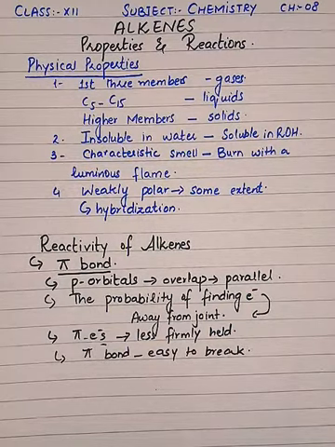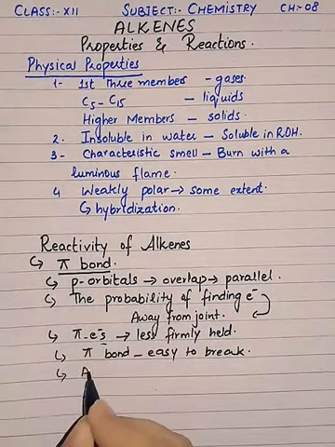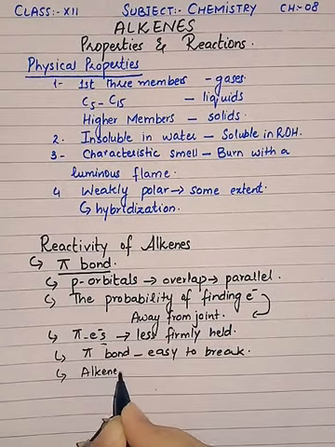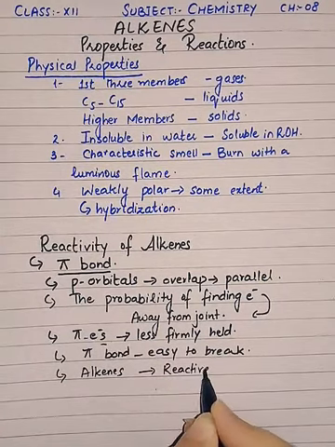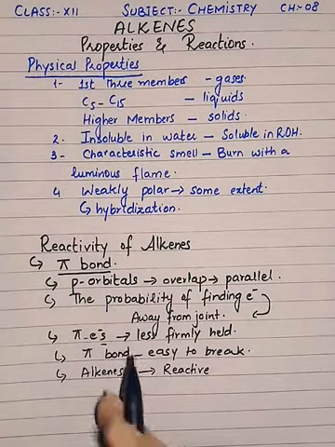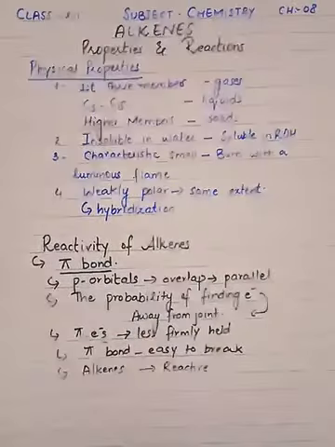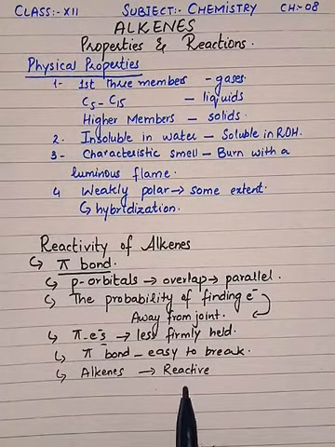So during a reaction it will be easy to break a pi bond, and it will make the alkenes reactive, because when the pi bond breaks, the electrons or the bonds will be available for further bonding, hence the reactivity of alkenes will be enhanced.